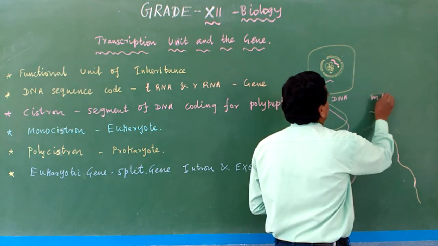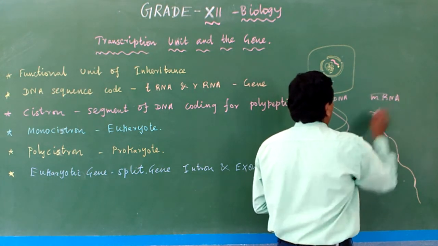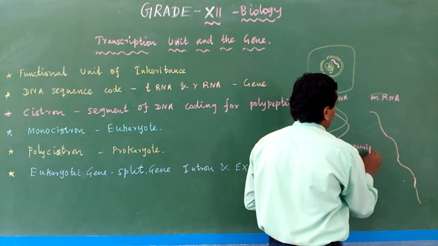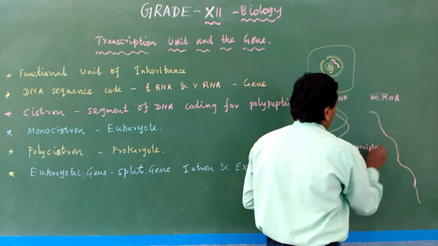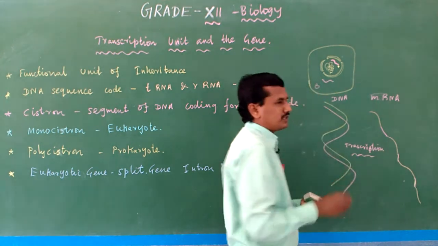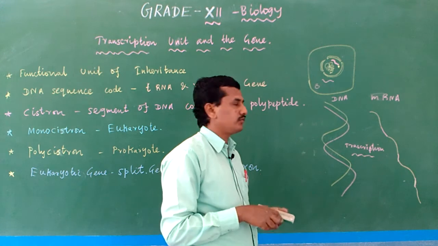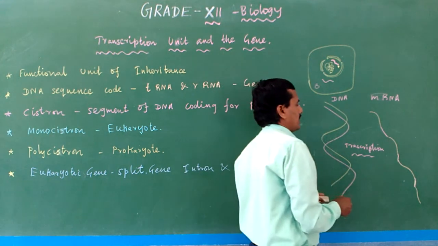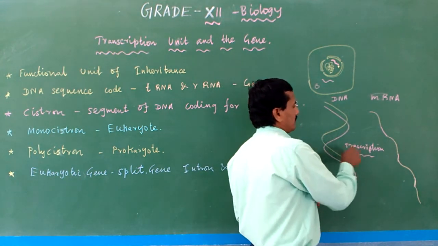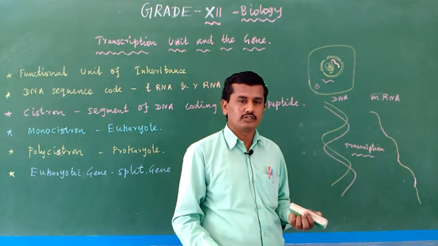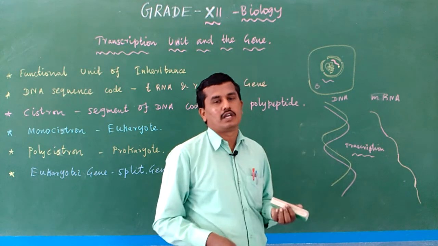Transcription process. After the transcription process, DNA forms mRNA. It's actually mRNA in eukaryotes. Here, this is eukaryotes. In the eukaryotic transcription process, DNA forms mRNA.